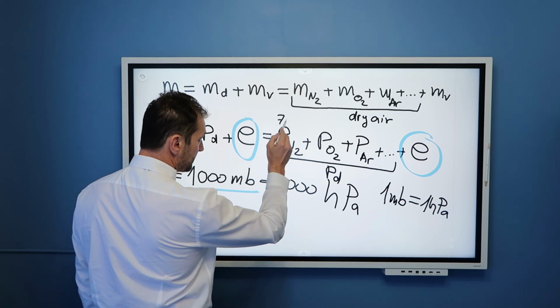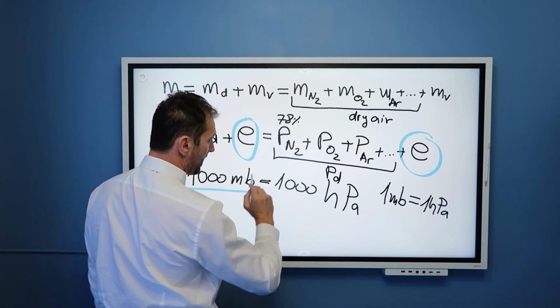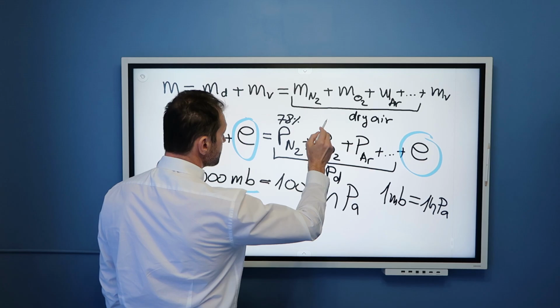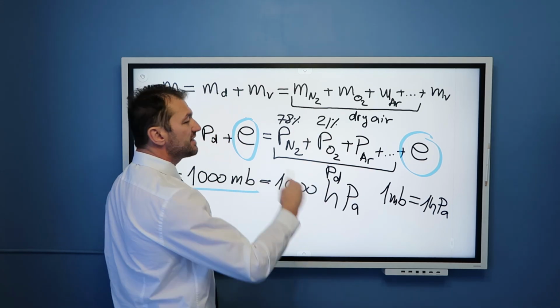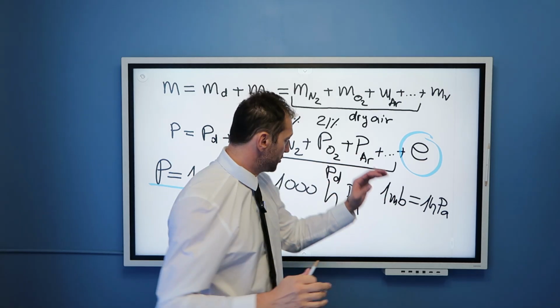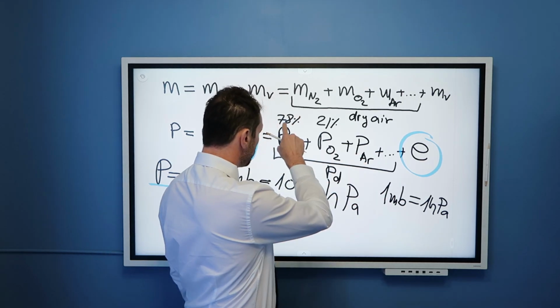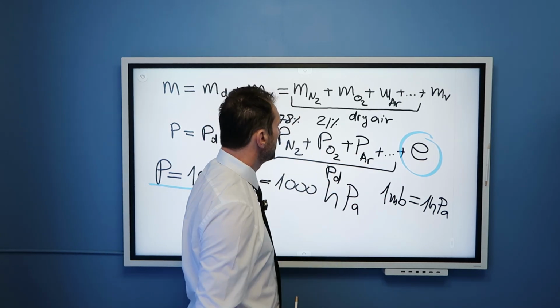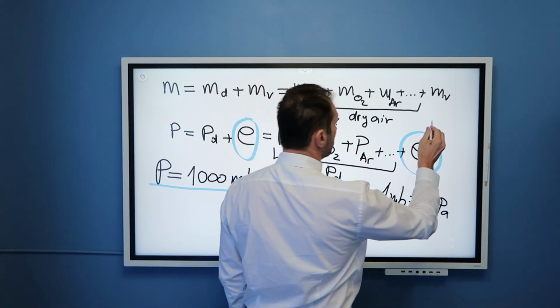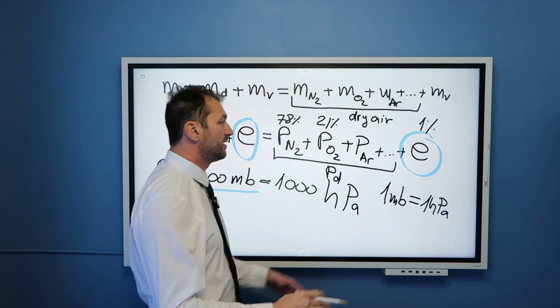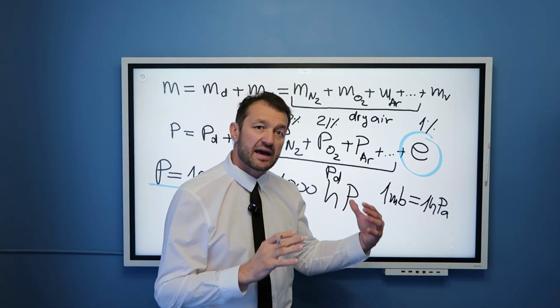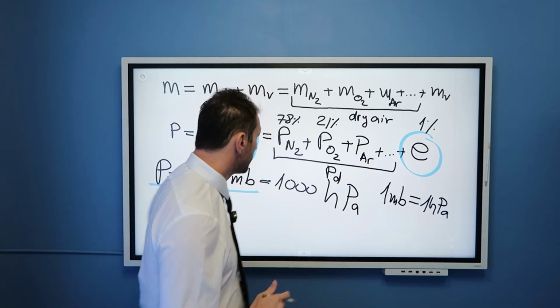nitrogen is 78% of the air. Oxygen is 21% of the air. Let us assume there is no argon. So 78 and 21 is 99, and let's assume the rest of the gas in the air in this room is water vapor.